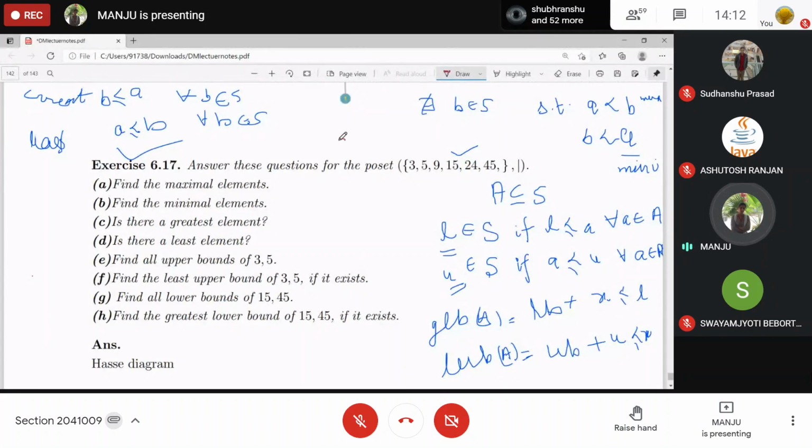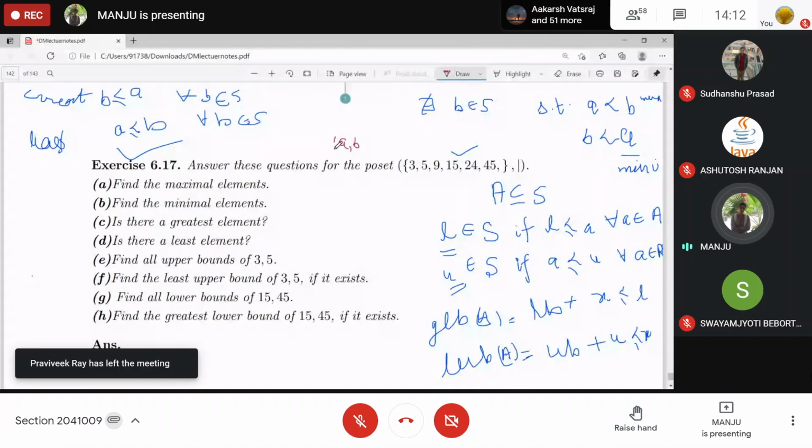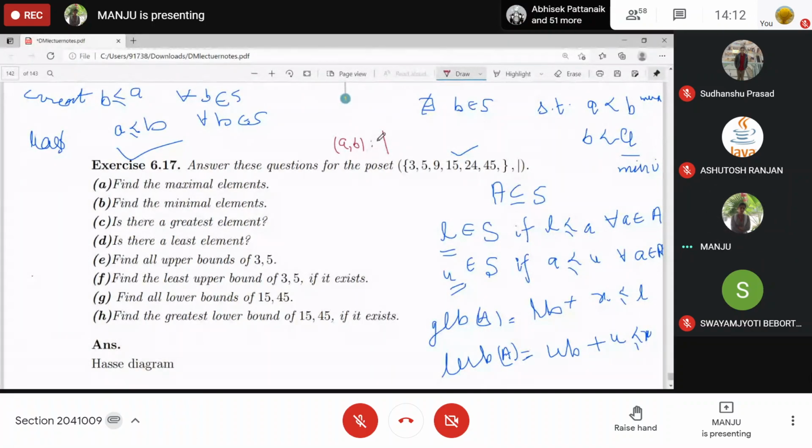A comma B is present in the relation if A divides B. This is your divisibility relation, a partial order.